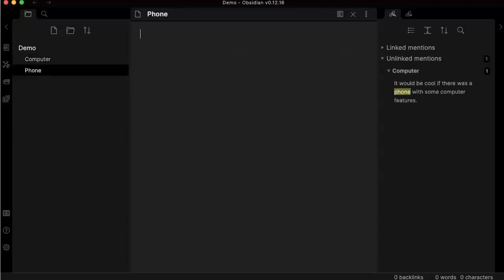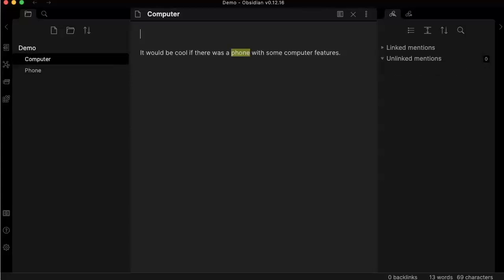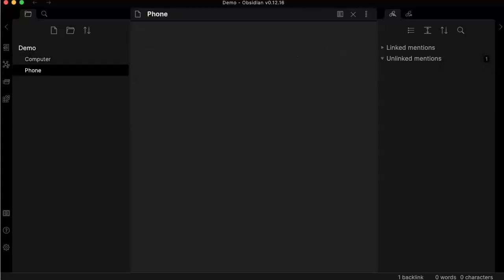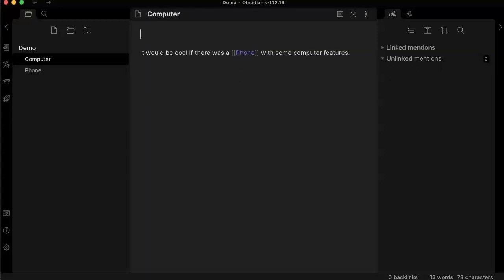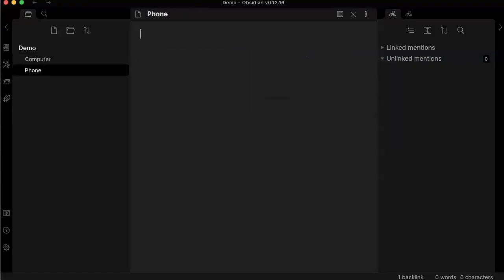So here I have two options. Either I create a link directly from Obsidian to the node here. Let me do that. Link. And now I've got a backlink here. I could also easily remove the link, so let me do that. And I could add another link, either by selecting the word and typing brackets, or, if I'm in the midst of writing, I could just open the brackets here, let me delete that, open the brackets and type phone, as you can see. And here I can link nodes between them.